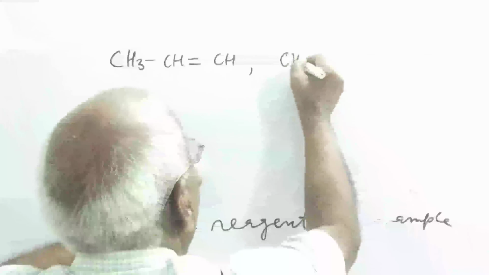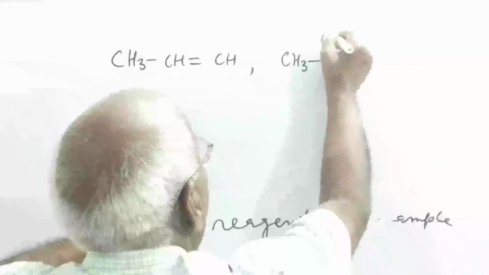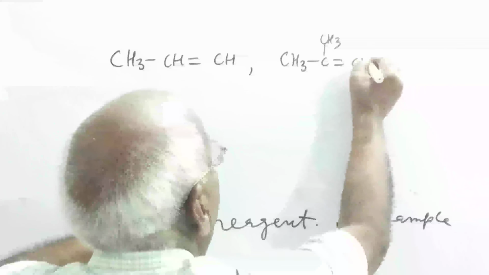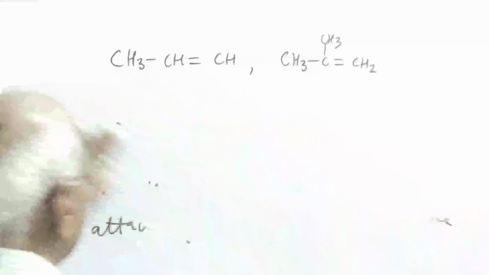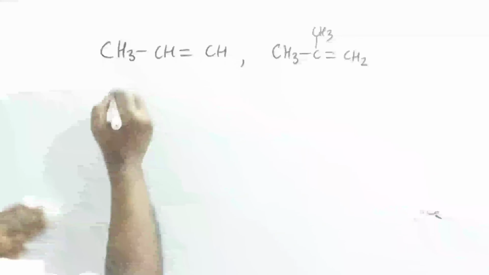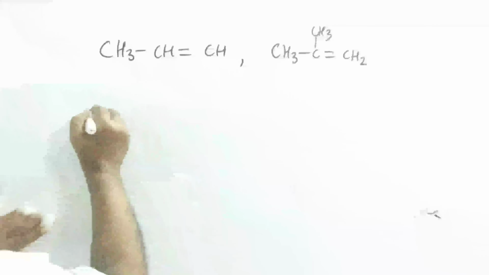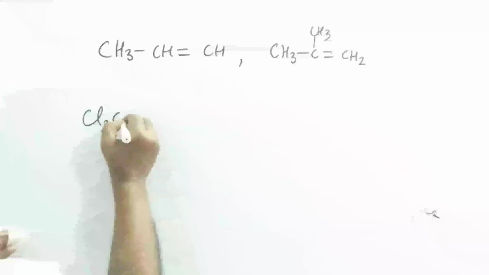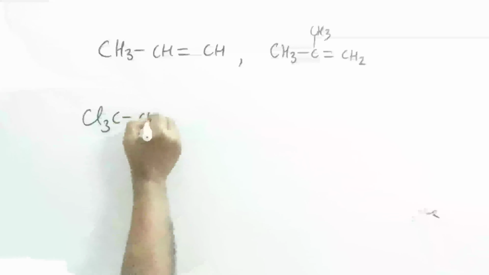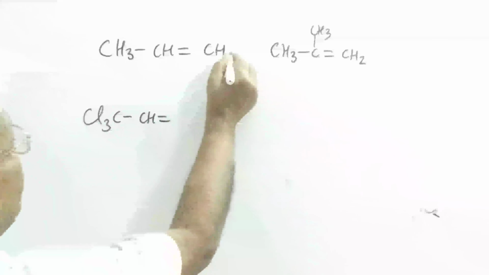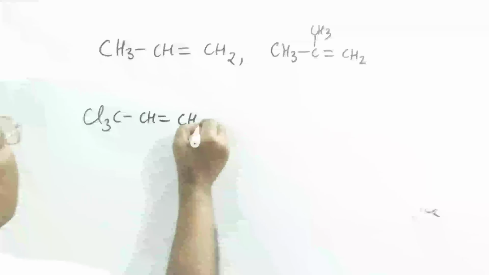Next higher one is isobutene. Other example is Cl3C, trichloromethyl, CH2, propene.